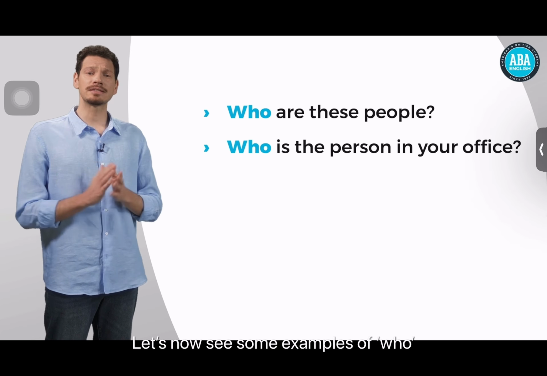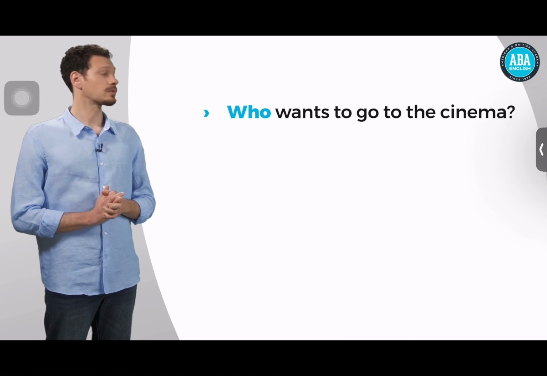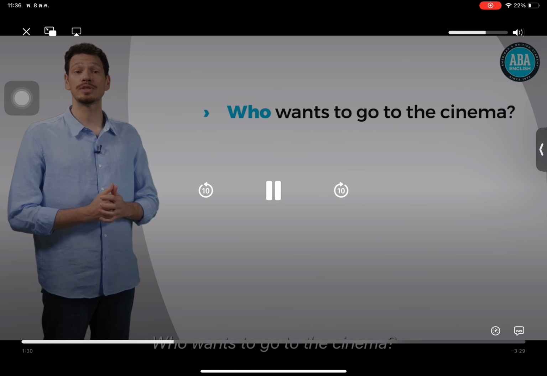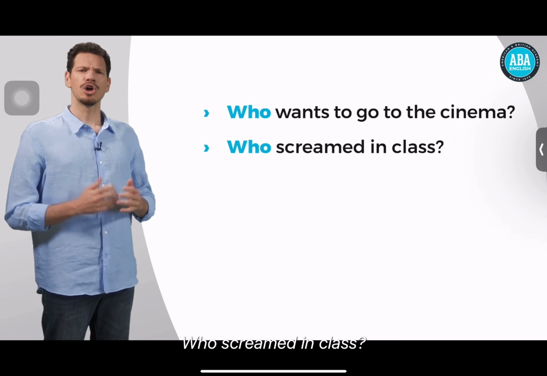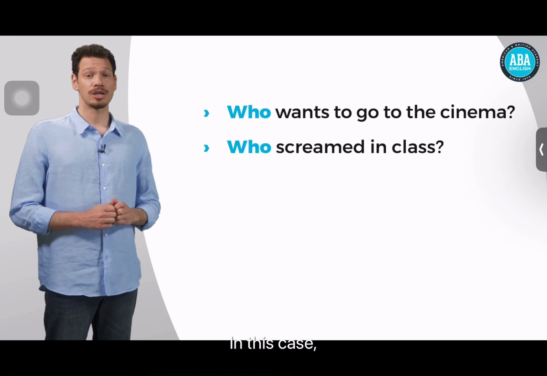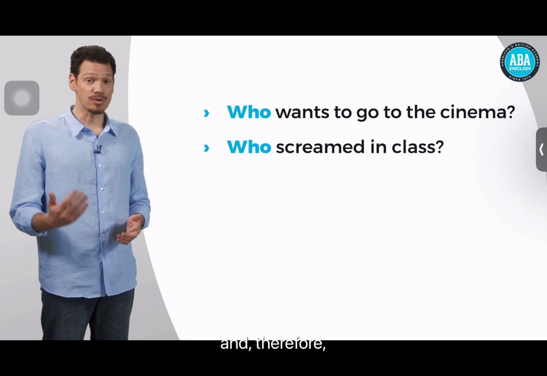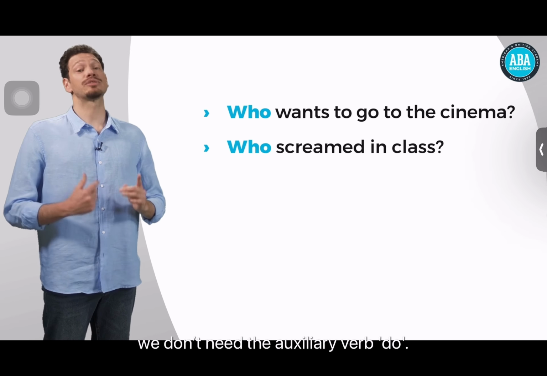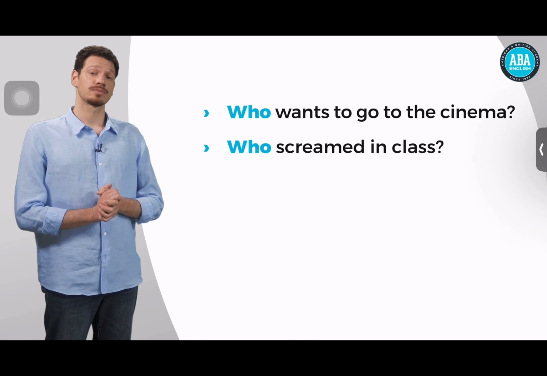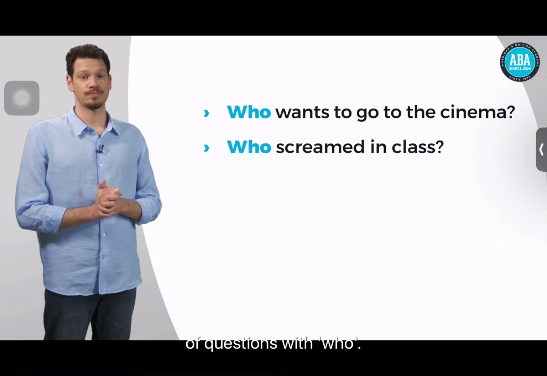Let's now see some examples of who with subject questions. Who wants to go to the cinema? Who screams in class? In this case, who is the subject of the sentence, and therefore, we don't need the auxiliary verb do. Let's see a few more examples of questions with who.